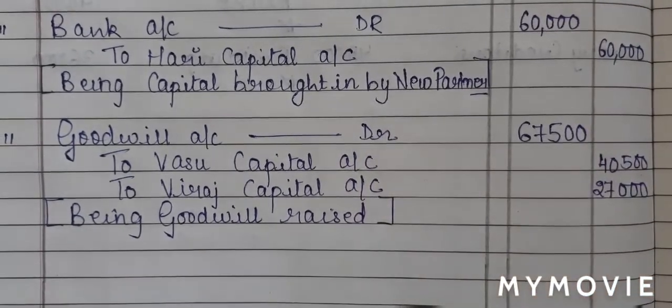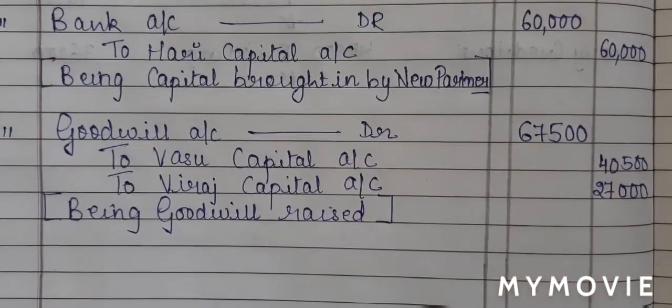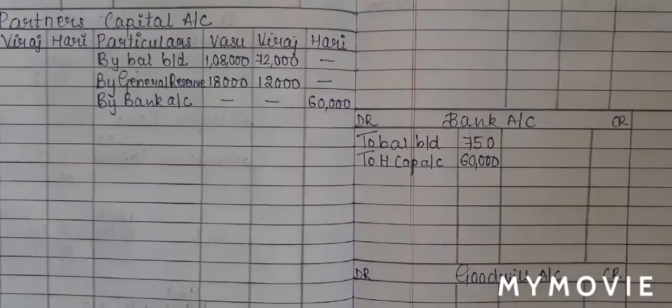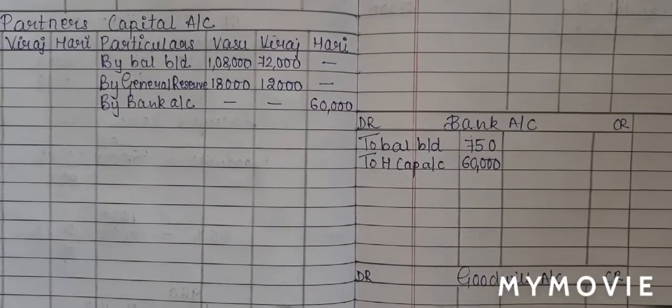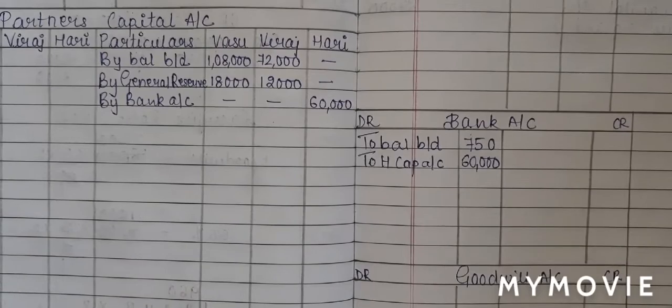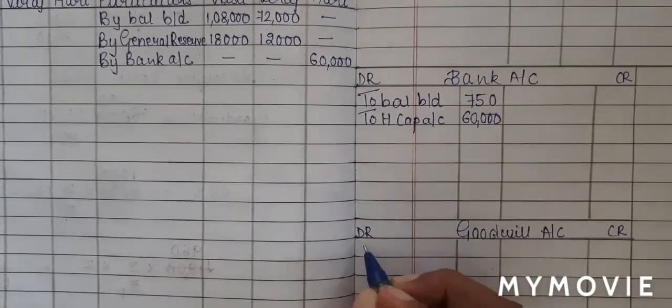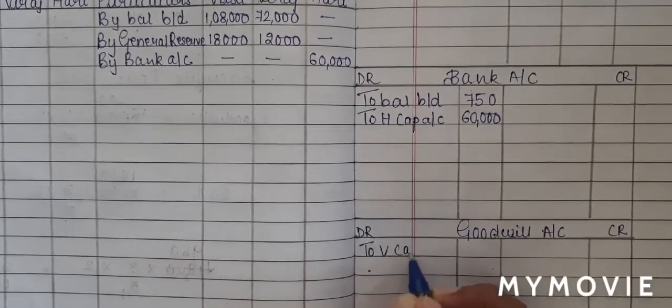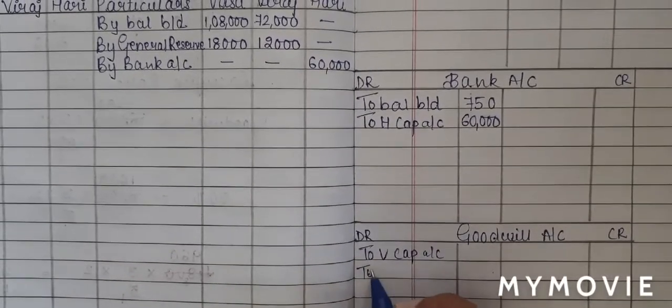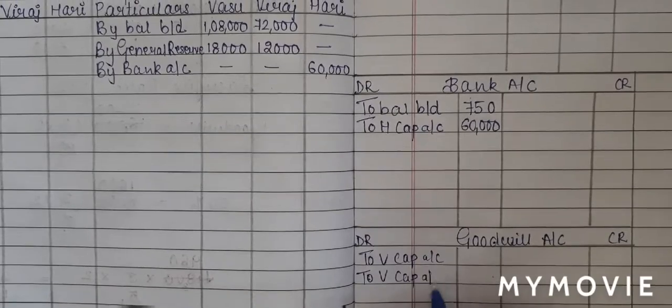Now students, keeping this journal entry in our mind, let us do the ledger posting. Our journal entry is goodwill account debit. On the debit side, I'll write to Vasu capital account, to Viraj capital account.